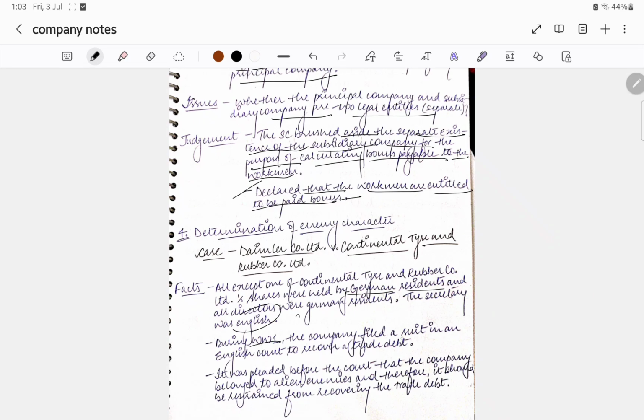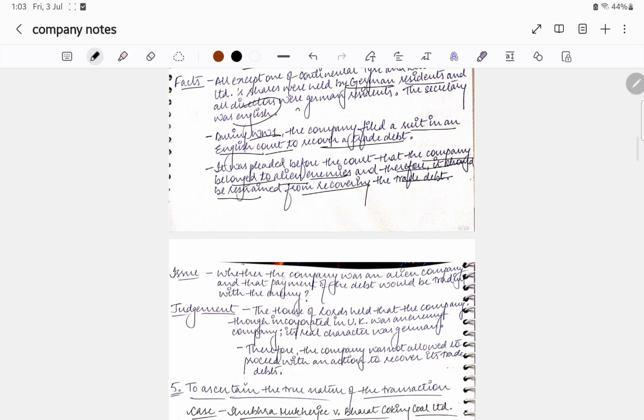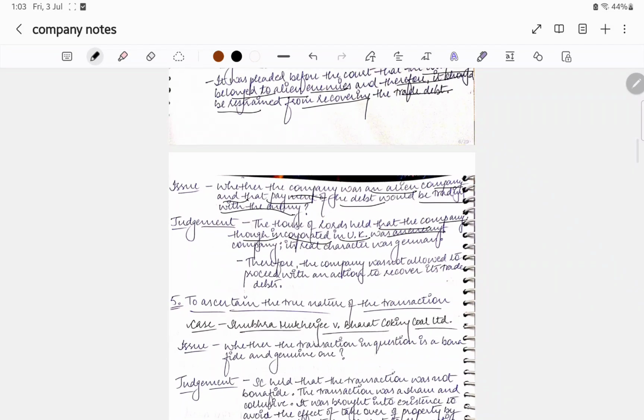During World War I, the company filed a suit in an English court to recover trade debts. It was pleaded before the court that the company belonged to alien enemies and therefore should be restrained from recovering the trade debts. The question was whether the company was an alien company and whether payment of the debt would be trading with the enemy. The House of Lords held that the company, though incorporated in the United Kingdom, was an enemy company and its real character was German. Therefore, the company was not allowed to proceed with the action to recover its trade debts.